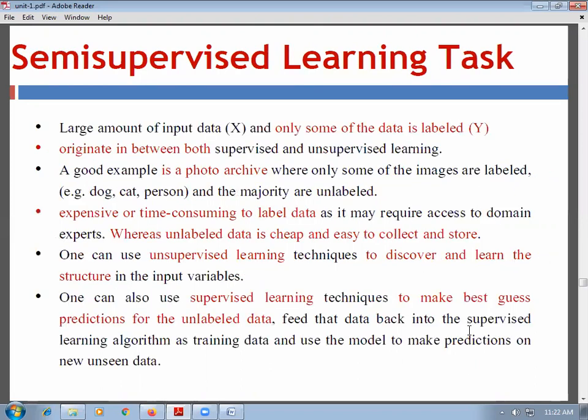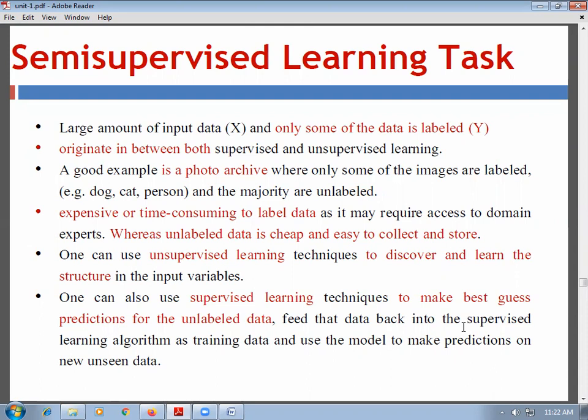Then the next is the semi-supervised learning task. In semi-supervised learning, a large amount of input data is there and only some of the data is labeled. It lies in between supervised and unsupervised learning. An example of semi-supervised learning is a photo archive, where only some of the images are labeled and the majority are unlabeled.